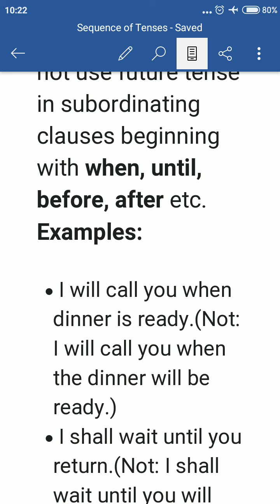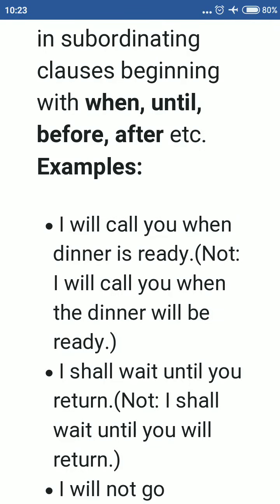And you have to make sure the tense of the main clause is in future, as the sentence expresses future meaning. Just see here. I will call you when dinner is ready. The subordinate clause begins with when, so here present tense, dinner is ready. You cannot say, I will call you when the dinner will be ready. This will be wrong, because the subordinate clause begins with when, though the sentence expresses future meaning.